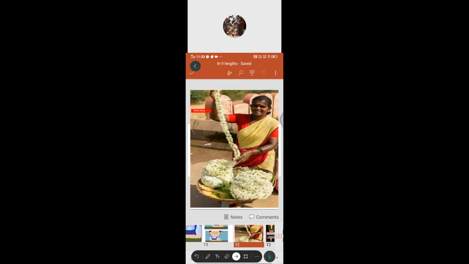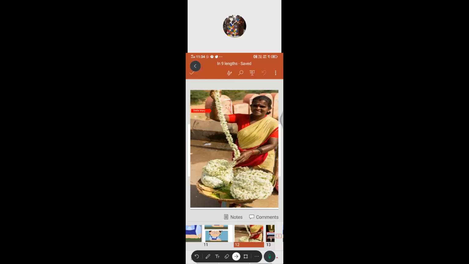She never uses any scale or measuring tape. She uses cubit measurement only. So even nowadays we are using this kind of traditional method to measure one string of flowers. In Tamil, how do we say the length of one string of flowers?